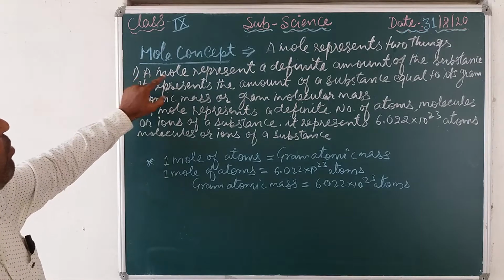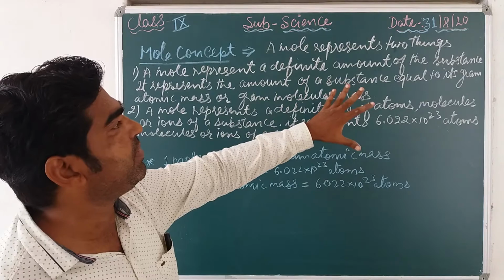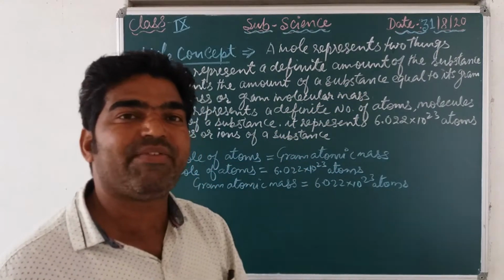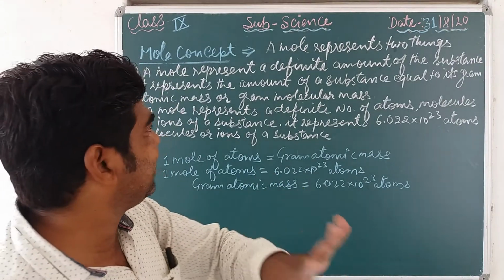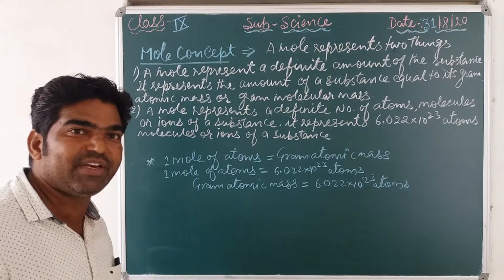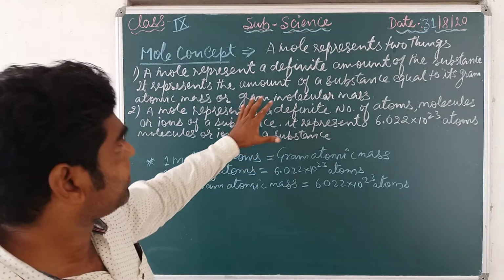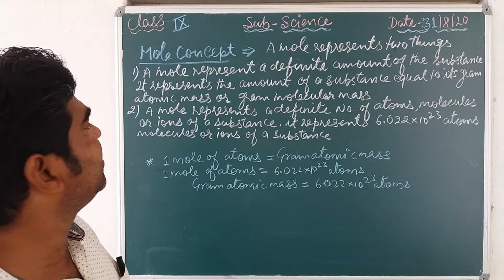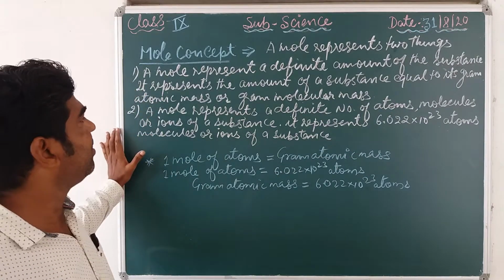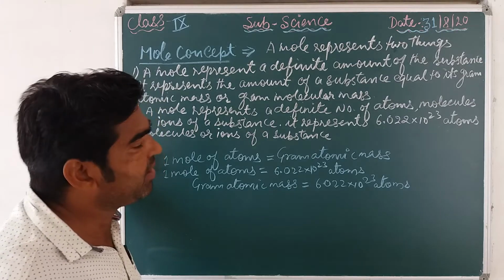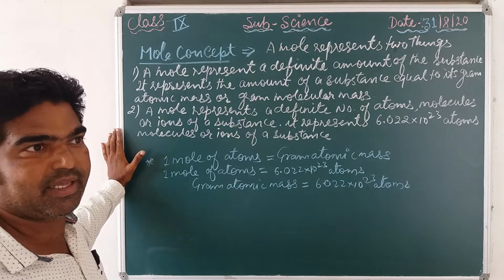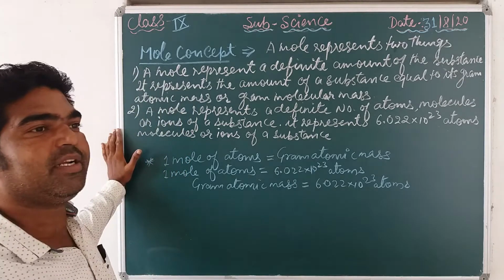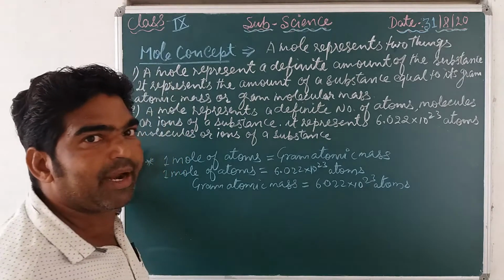Means a mole identifies a fixed or definite amount of substance, and that amount is equal to its gram atomic mass, or maybe equal to molecular mass. If it's molecules, then it's equal to molecular mass, or if atoms, then it is equal to its gram atomic mass.